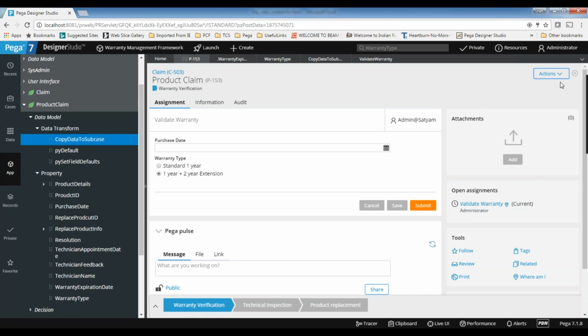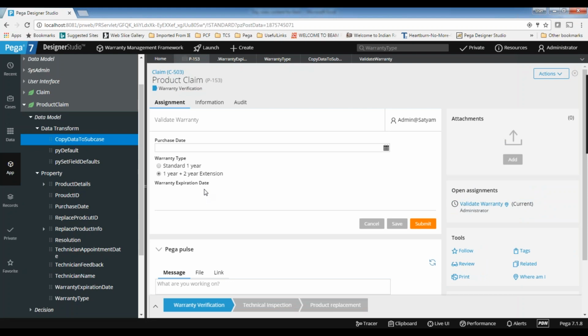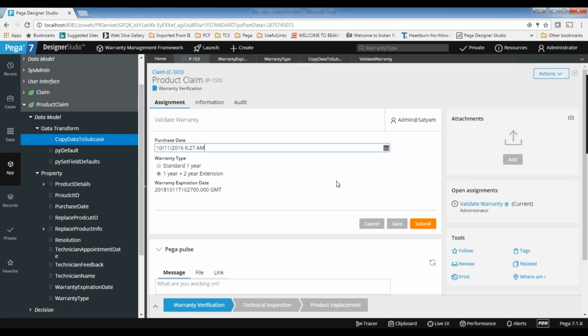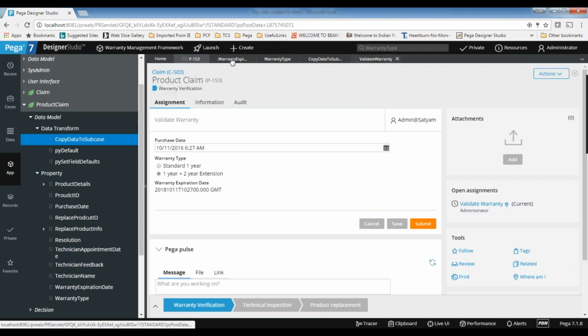Let me refresh the screen. So let me select some value here. You can see this is coming in a different format. The format is not good.